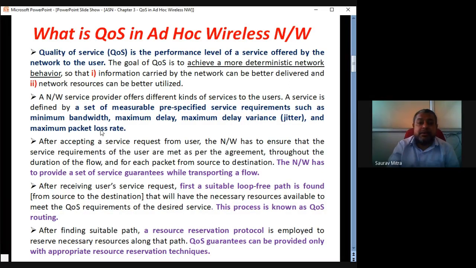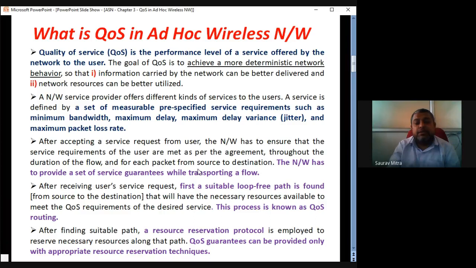But if you are saying I need a network where the packet loss rate should not be greater than 10 packets per transmission, and one network provider tells you that his network is giving 20 packets loss per transmission, then that network you cannot use. So the network maximum packet loss rate should be less than your tolerable packet loss rate threshold. That is to be understood. So these are the agreements.